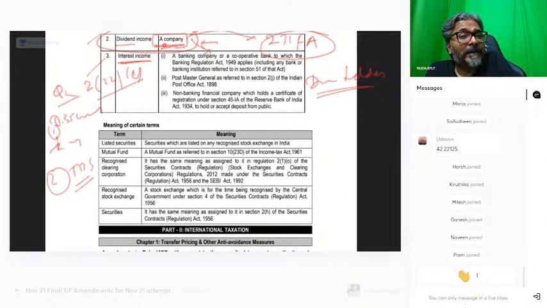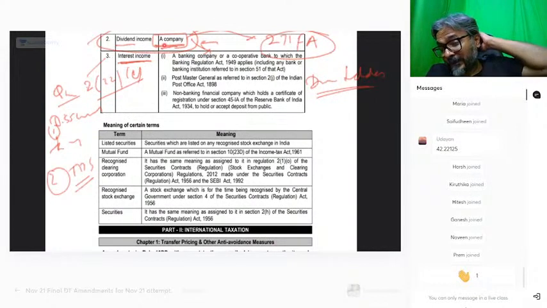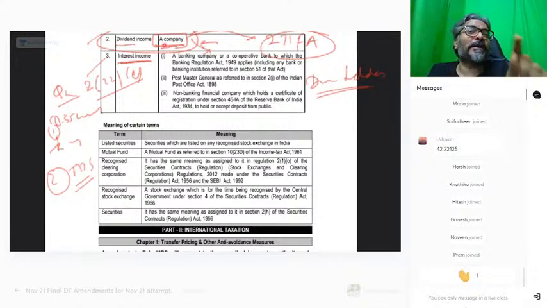Under which section will the bank be required to deduct the TDS in this regard? You will say, sir, again you came back to the old thing, sections and all. 194A, students. 194A. Just keep those in mind, because then again the tax implication. What are the implications on the banking company?